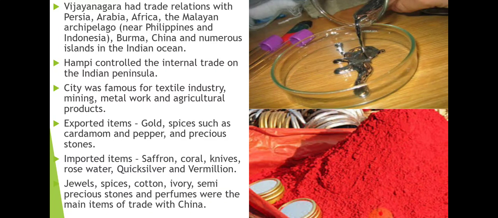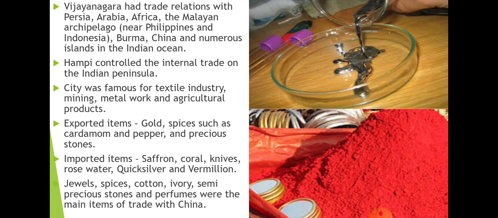Vijayanagara enjoyed trade relations with Persia, Arabia, and Africa, and the Malayan archipelago. It is a place near the Philippines and Indonesia. Also now Burma, China, and numerous islands in the Indian Ocean. So in the Indian Ocean, there were numerous islands. Those were part of the Vijayanagara trade.